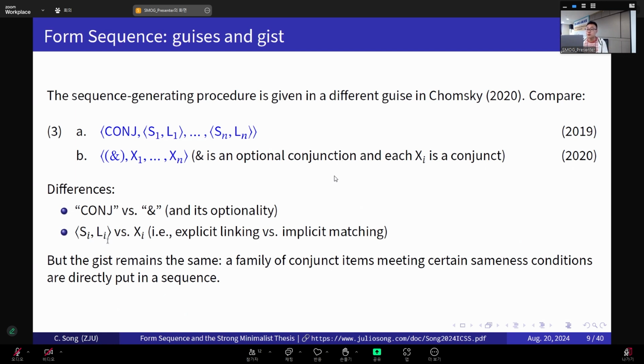But the more substantive difference is this one. In Chomsky 2019, we had the explicit linking elements, whereas in Chomsky 2020, those elements are left out. And what we have is implicit matching between the conjunct items instead. But despite that different appearance, the gist of the two formulations remains the same. That is, a family of conjunct items that meet certain sameness conditions are directly put in a sequence like this.